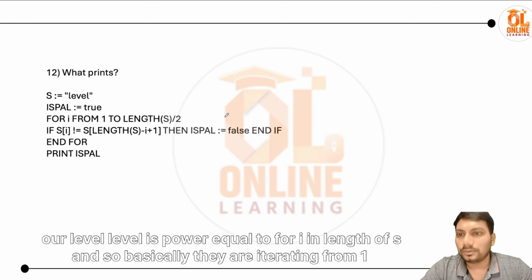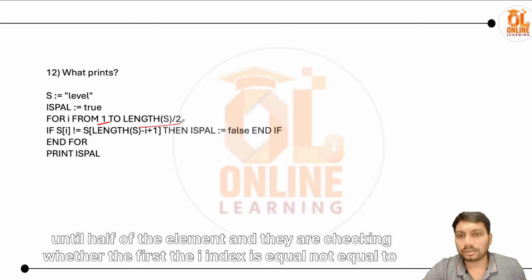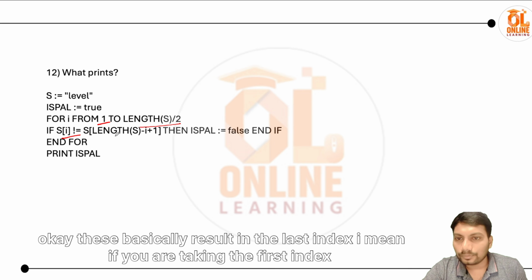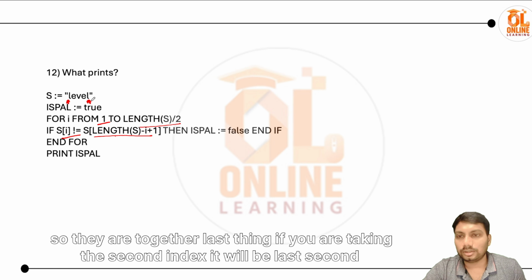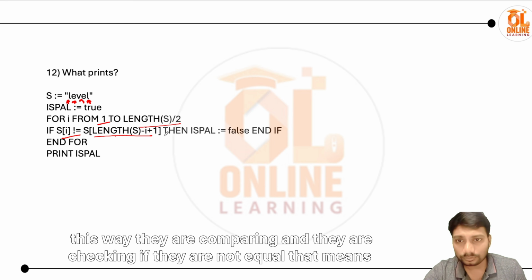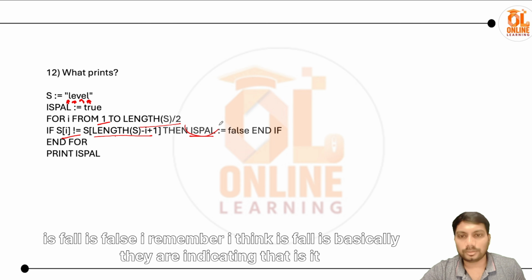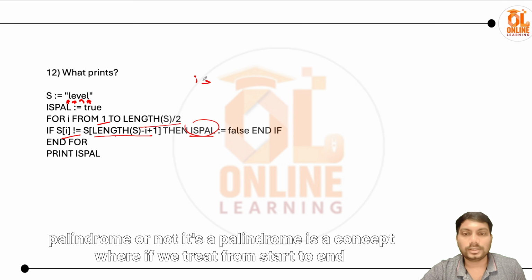Next, what is the value of isPal? It's set to true, for i in length of s. So basically they are iterating from 1 until half of the elements, and they are checking whether the i-th index is not equal to the corresponding index from the last. If you're taking the first index, they compare it to the last index. If you're taking the second index, it will be the second last index. This way they're comparing, and if they are not equal, that means isPal is false. I think isPal indicates whether it is a palindrome or not.